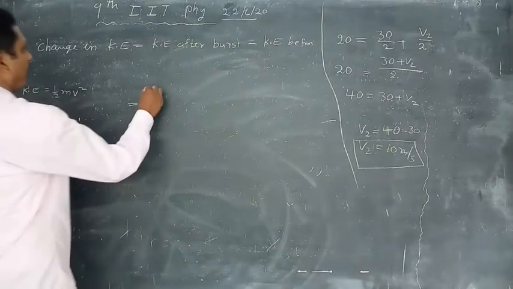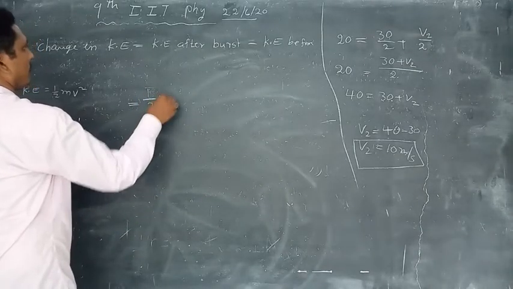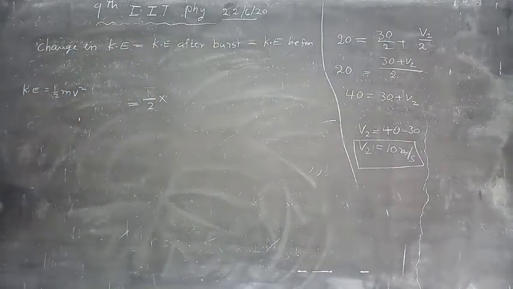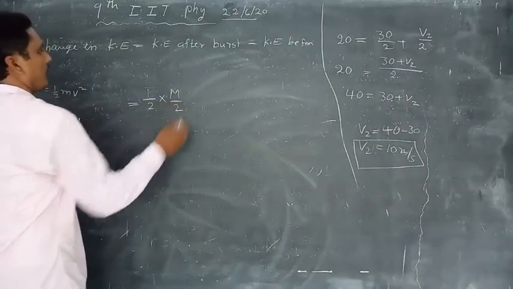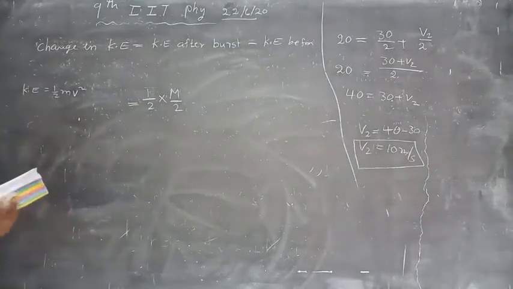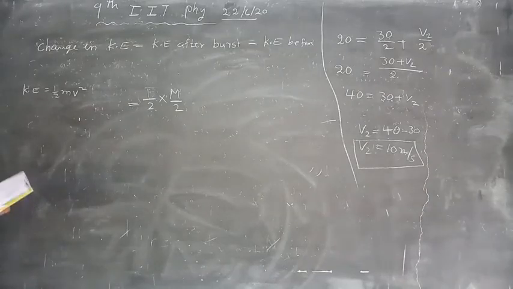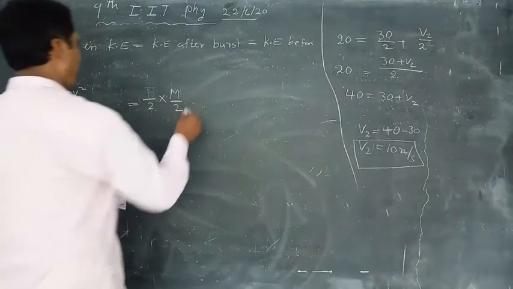Here half is the constant. After burst, the mass is m by 2, and the velocity of the particle is 30, so half m by 2 into 30 square.